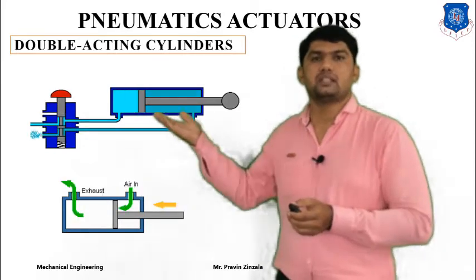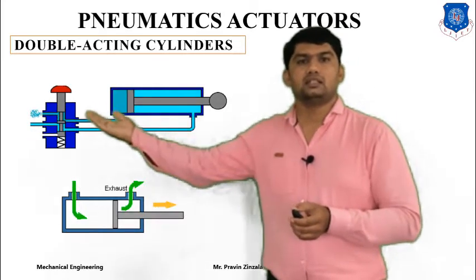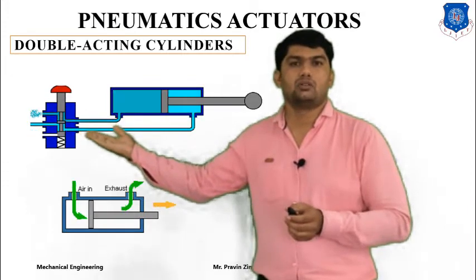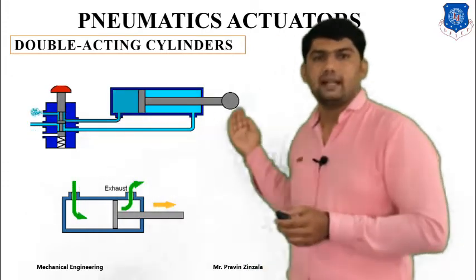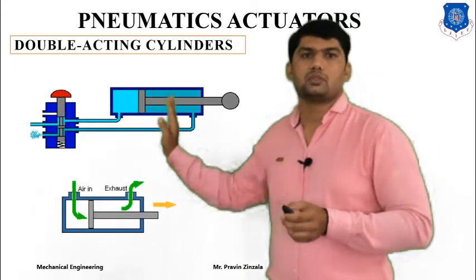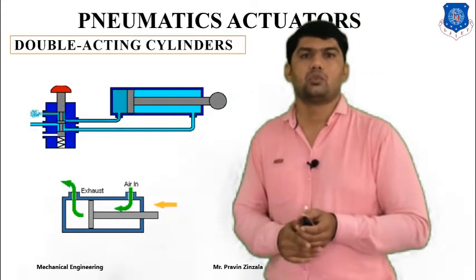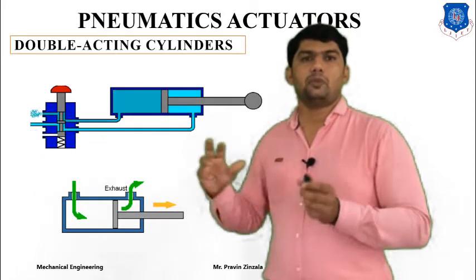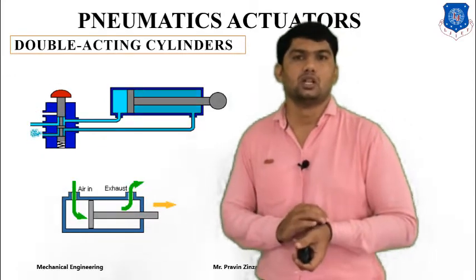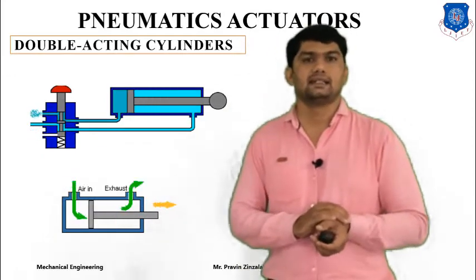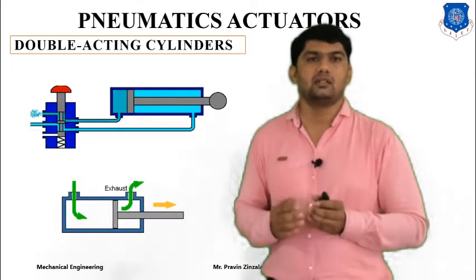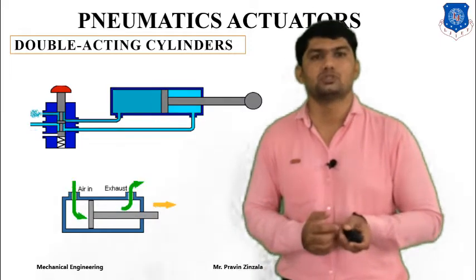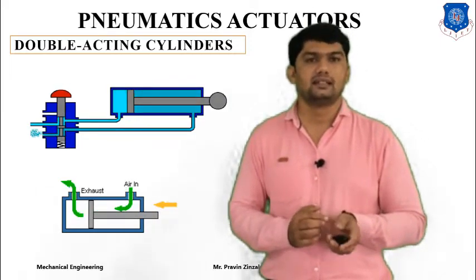And this is also an example of a double acting cylinder, and this is the 5/2 direction control valve. If the compressor is connected to the first position, the cylinder will extend, and in the second position it will be in the retract position. So it is operated on both sides of the piston, so it's called a double acting cylinder. And it is advantageous because in a double acting cylinder we get a fast response compared to the single acting cylinder.